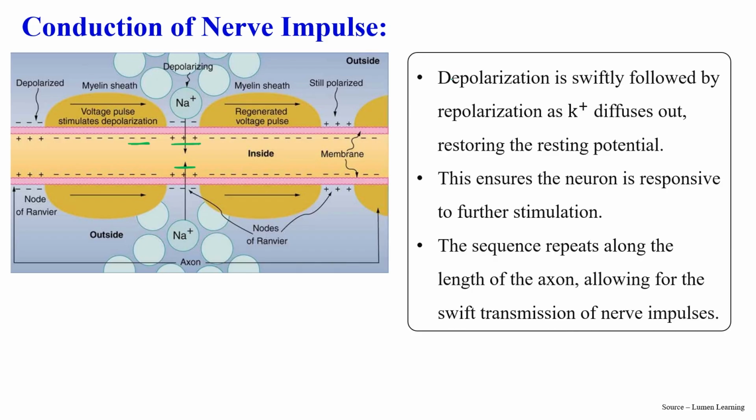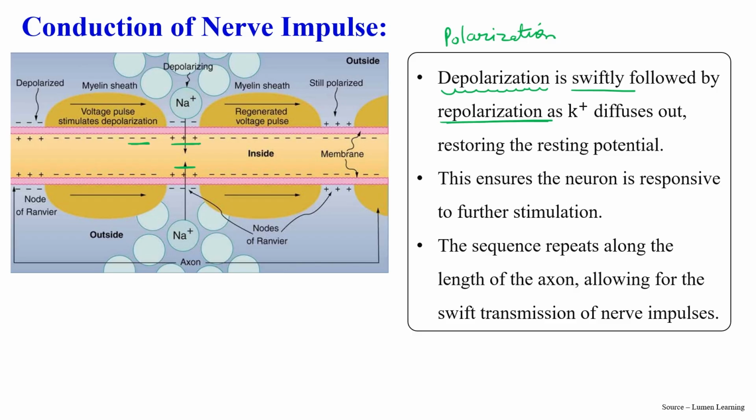So depolarization is swiftly followed by repolarization. Now what is this repolarization? What is the normal stage? Polarization. First polarization, which is a normal situation present in a nerve.